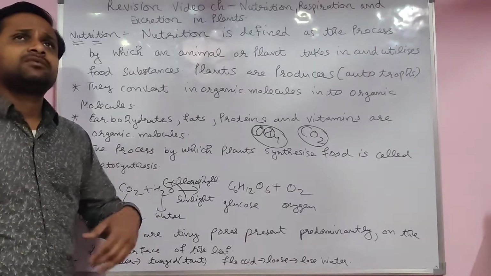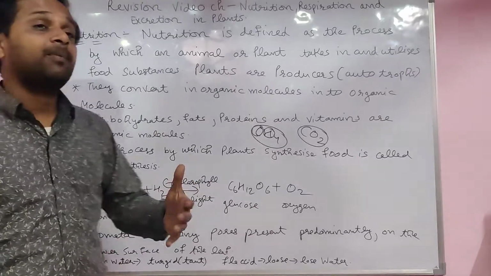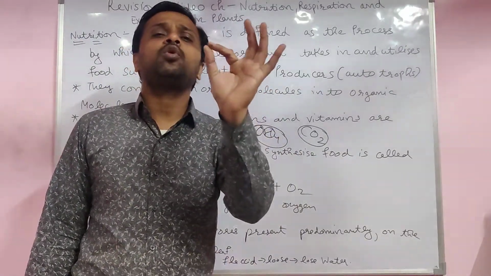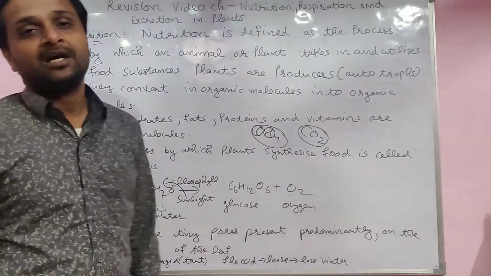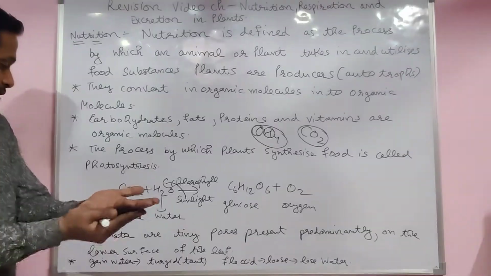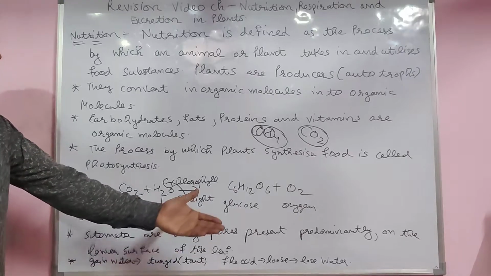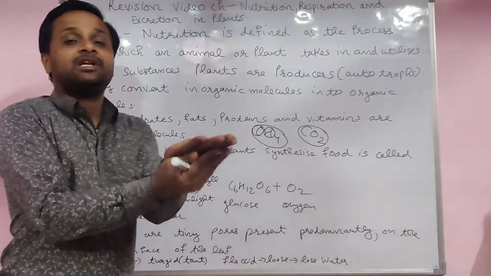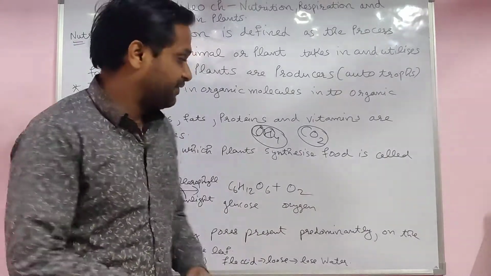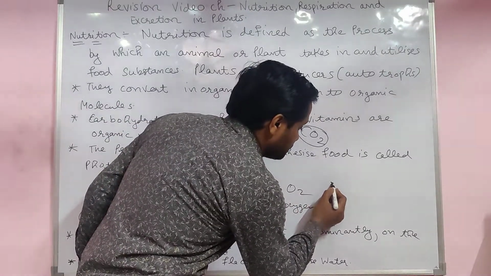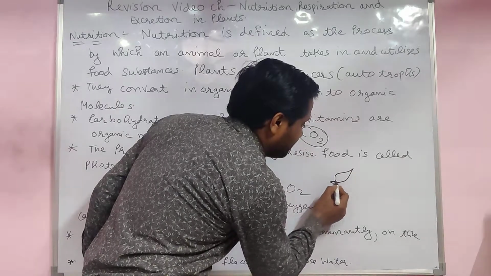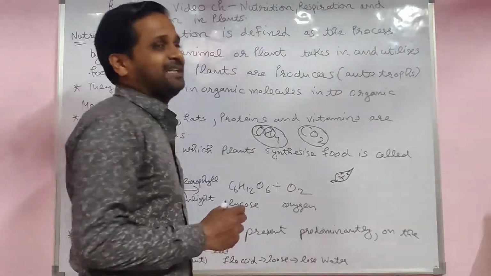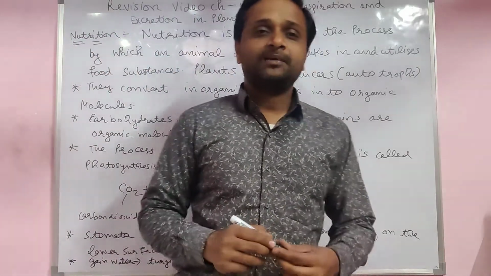How do plants take carbon dioxide from outside? Yes, by using stomata. Stomata are tiny pores present predominantly on the lower surface of the leaf. Every leaf actually has small little pores. That is called stomata.